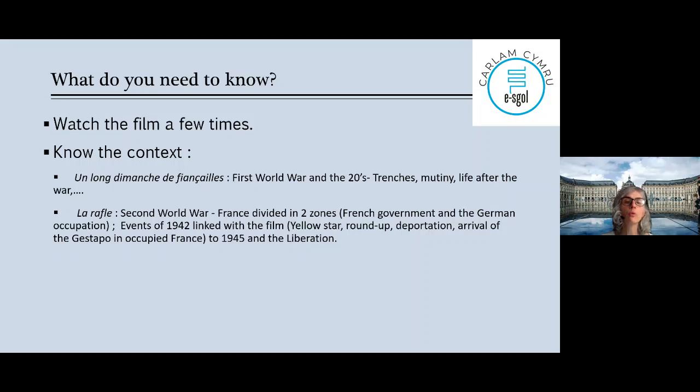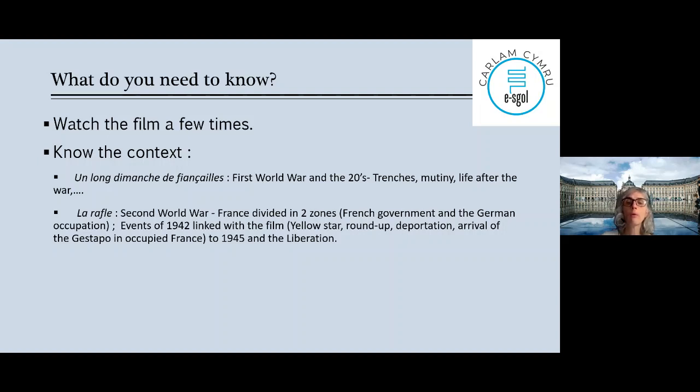La Rafle, c'est Second World War. So you need to remember that France is divided in two zones, and you see it when you see the French government discussing with the Gestapo or the Germans. Okay, so French government, the German occupation. You need to remember that the title of the film is about an event happening in July 1942. You need to remember the dates, okay, and you need to remember what was leading toward that event.